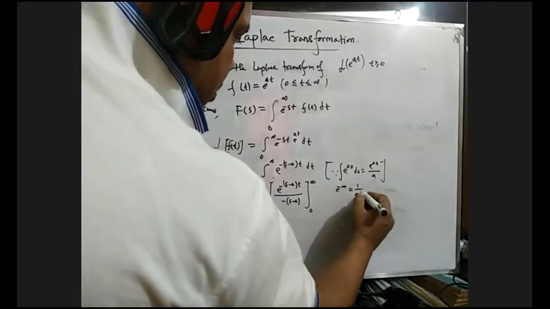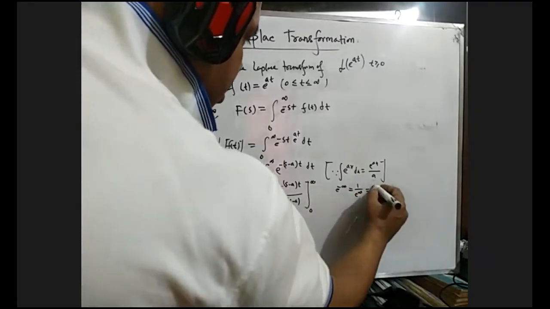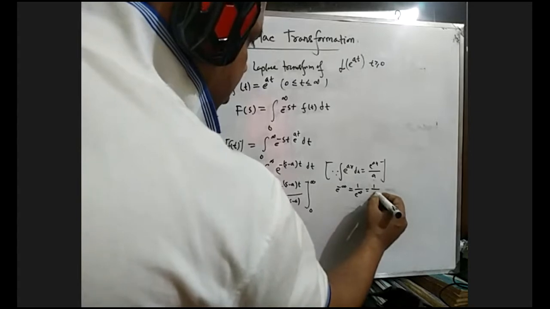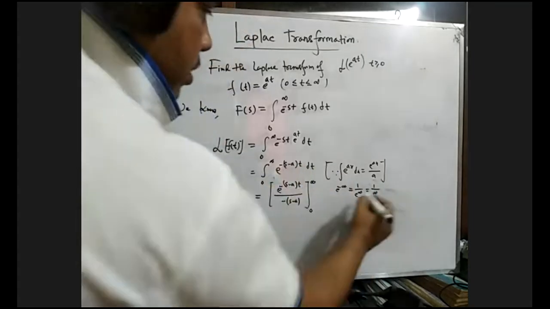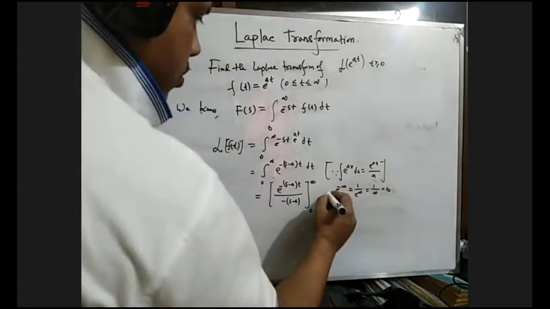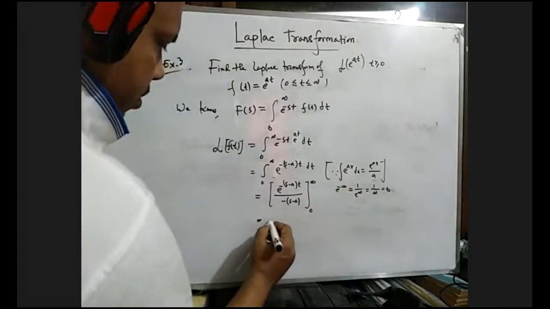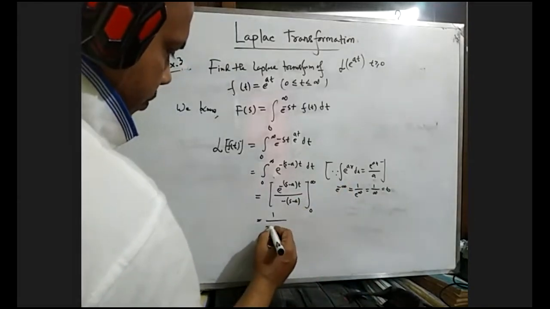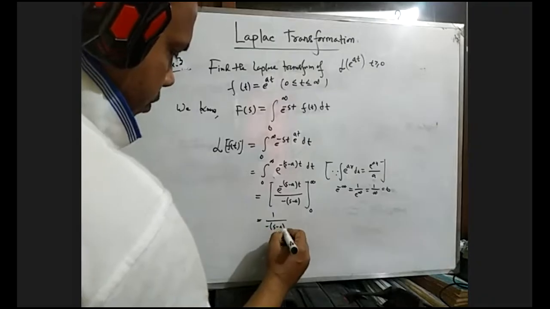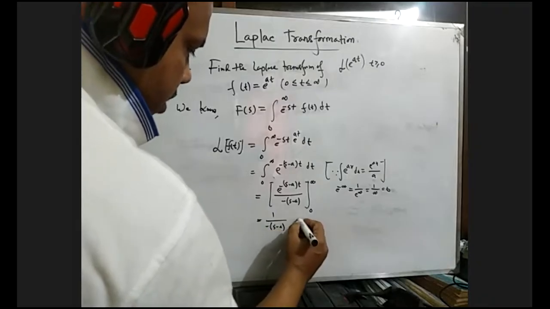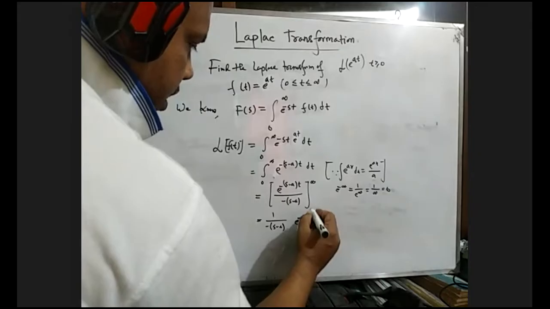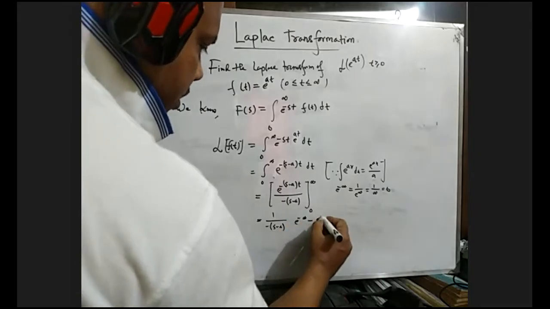That means 1 by e to the power infinity, which is 1 by infinity, which means 0. So putting the upper limit, we get e to the power minus infinity, and putting the lower limit, e to the power 0.